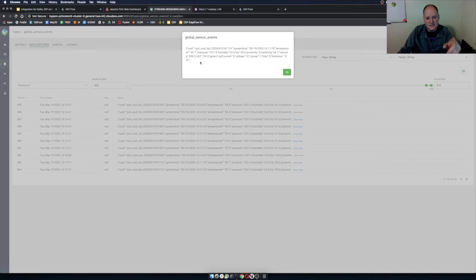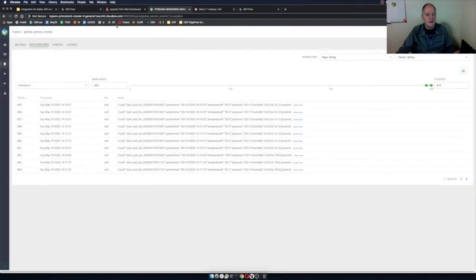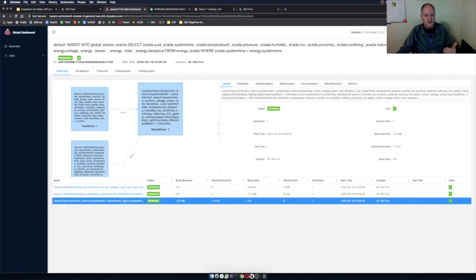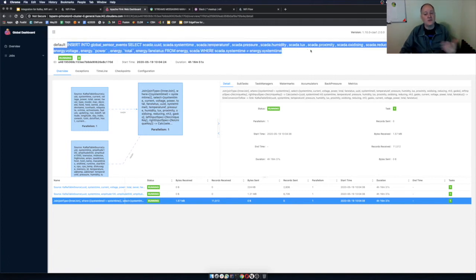If we look at this, this is a combination of fields from both of those things. So how did we do that? I pushed it to Kafka. On the other end is an Apache Flink app. The app is this right here. That's all the code I wrote.